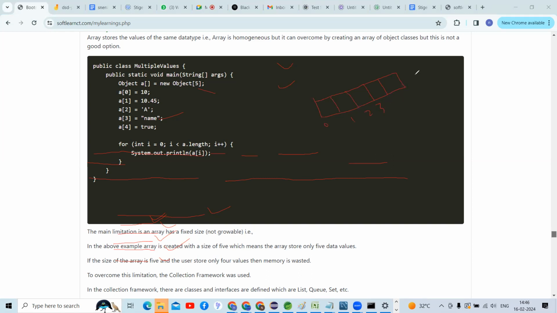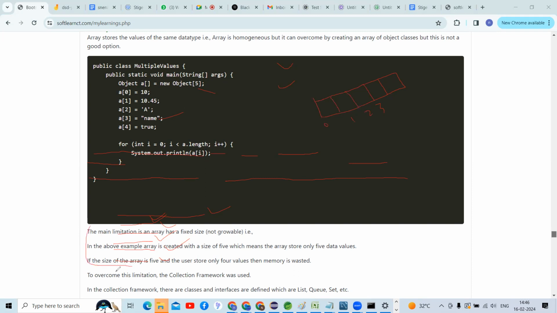I am not able to store at index position 4, so that memory is wasted, right? That is the reason there is a drawback, even though we are using an object array. Yes, these are the above three drawbacks.